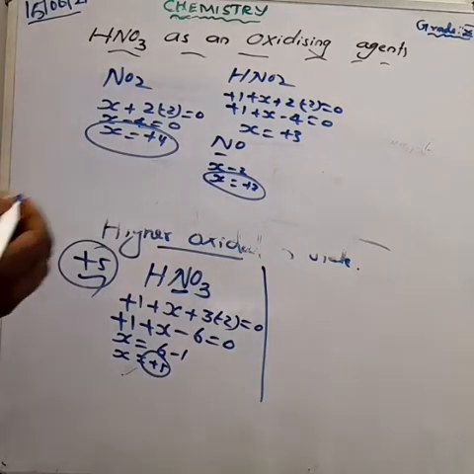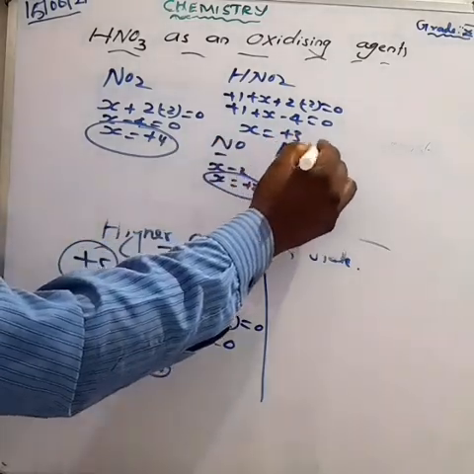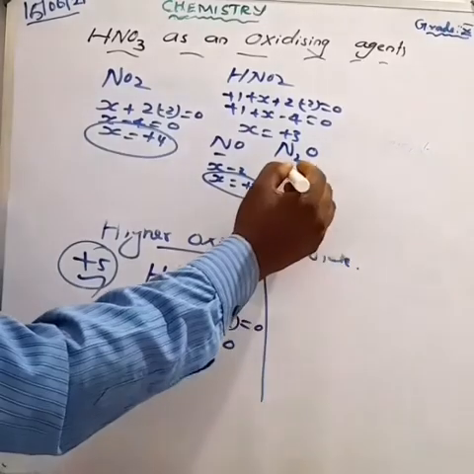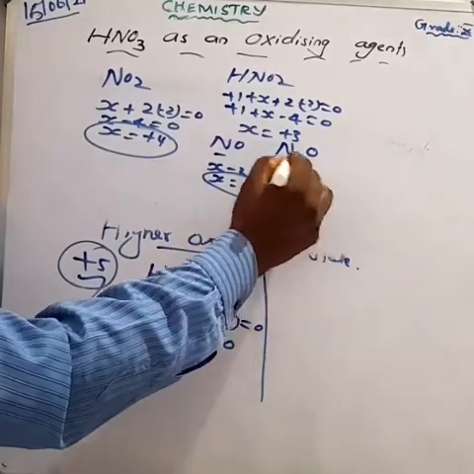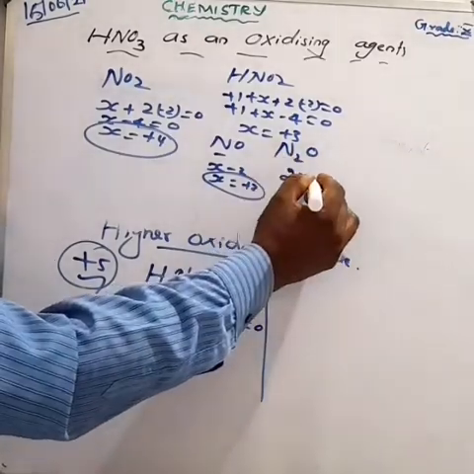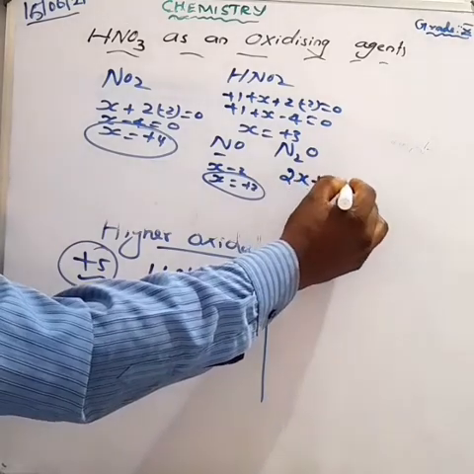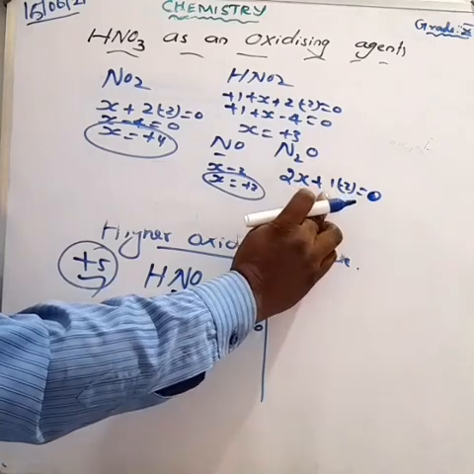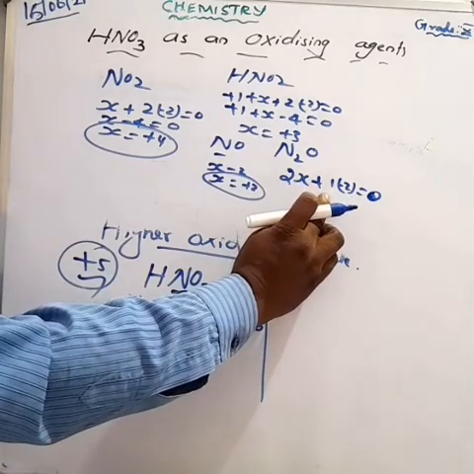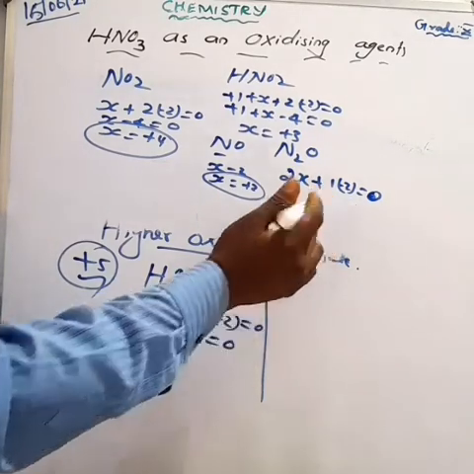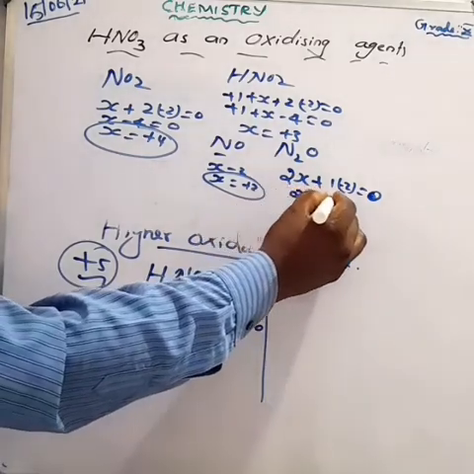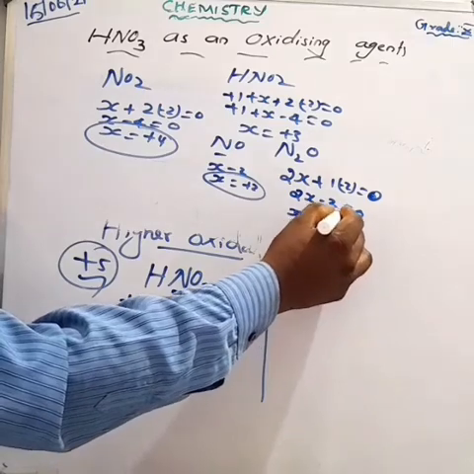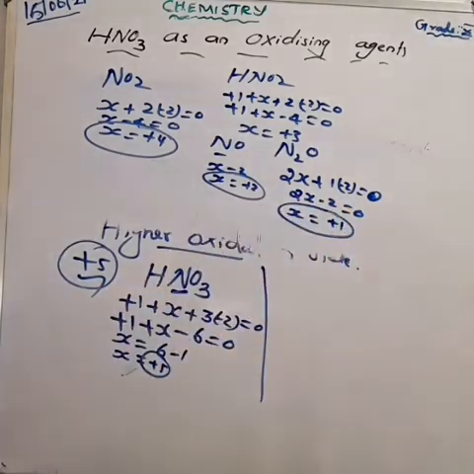What about N2O? How will you find out the oxidation state? Here what can be taken? 2X. Because we have to find 2 nitrogens plus oxygen, 1 oxygen. All of you know that 1 into minus 2 equal to 0. Then how will you write? 2X minus 2 equal to 0. X is equal to 1. We can take it as +1. Yes or no?